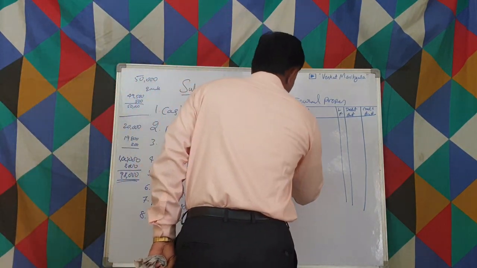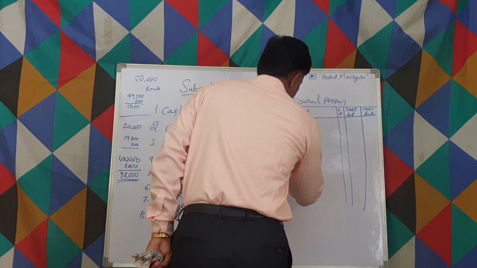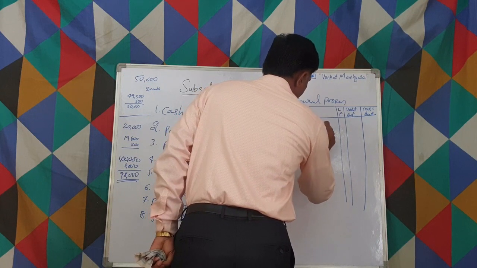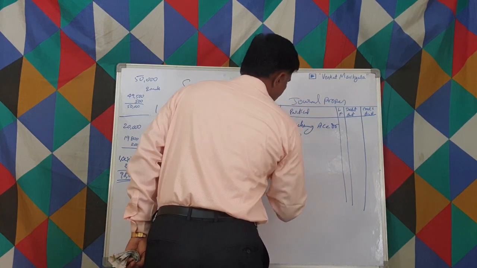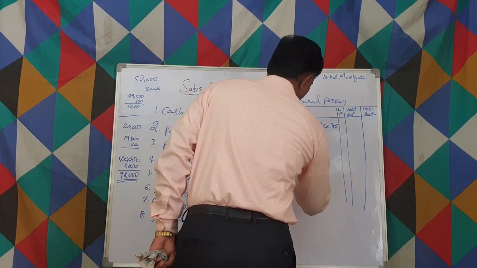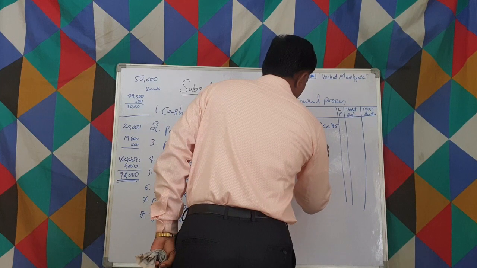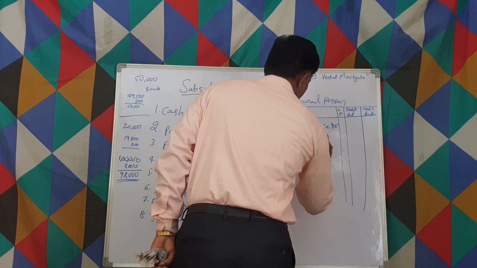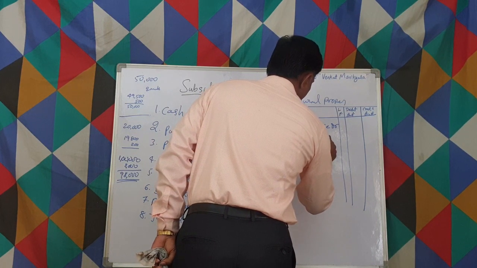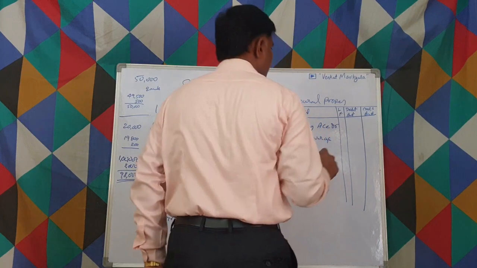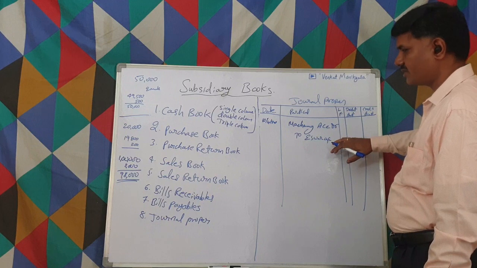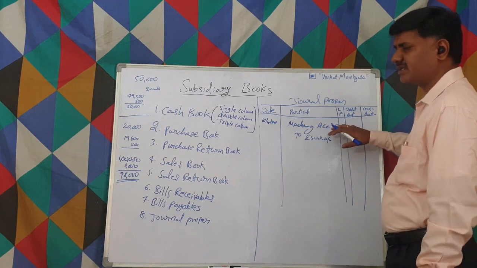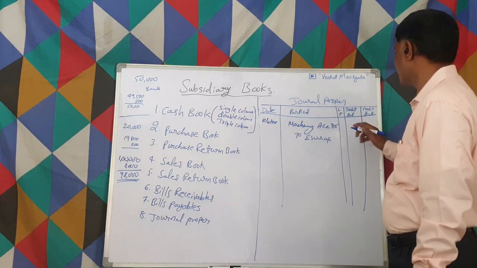So machinery account debtor to issue account. Whatever the ledger folio number of the issue account, that we have to write here, and whatever the machinery account number, that we have to write here, ledger folio number, amount.